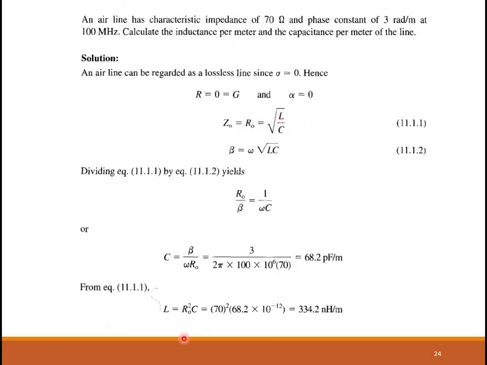Because the characteristic impedance is given. Z0 is given because it is a lossless medium. X0 is equal to 0. So Z0 is equal to R0, which means R0 is known. So once you find out C, you can find out L also. So that's how you solve this problem.